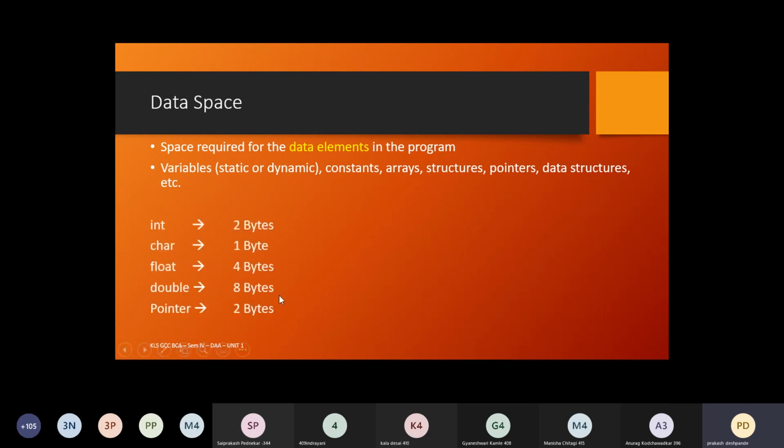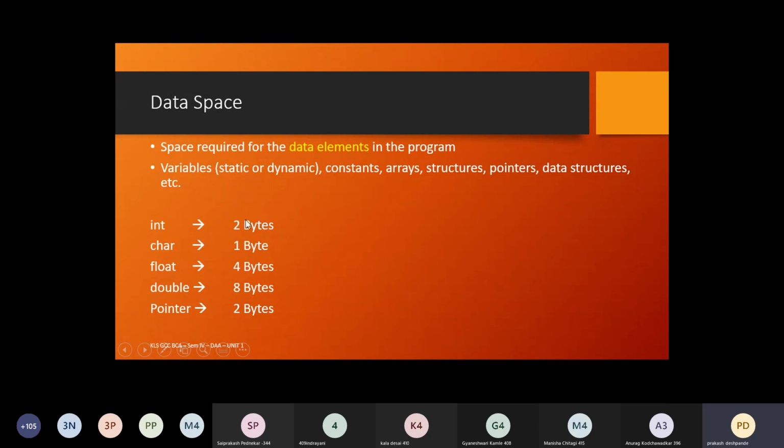We know these points, right? Integer data type consumes 2 bytes of memory, character 1 byte, float 4 bytes, double 8 bytes, and a pointer 2 bytes. These memory sizes, whatever I have listed here, are based upon the textbook which has been prescribed for you. In real life or in practice, these sizes may vary.